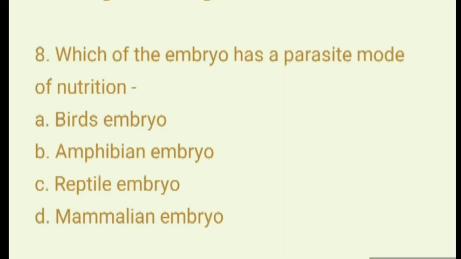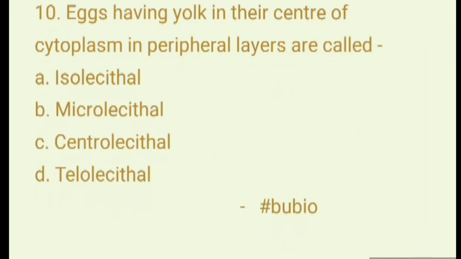question number 9. Cleavage was first observed by Swammerdam, Spallanzani, F.R. Lillie, or Leeuwenhoek? The answer is Swammerdam. Swammerdam in 1738 observed the first cleavage of frog.